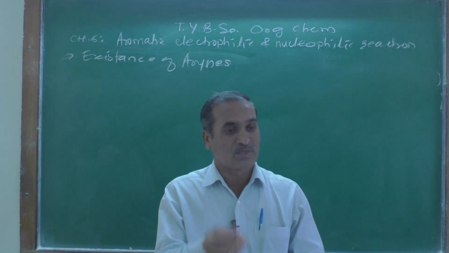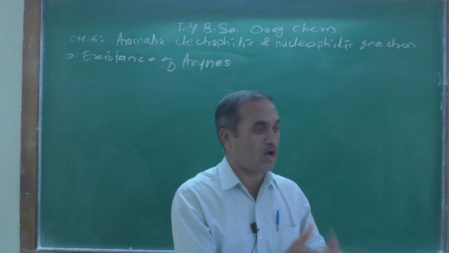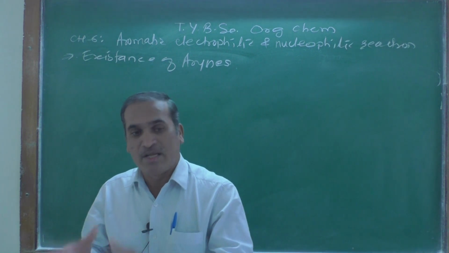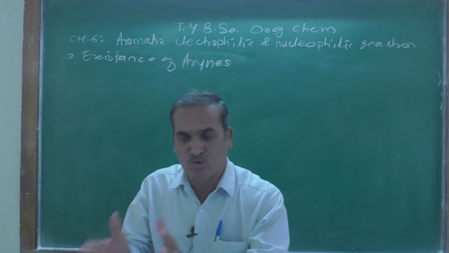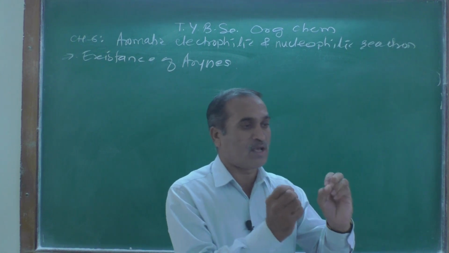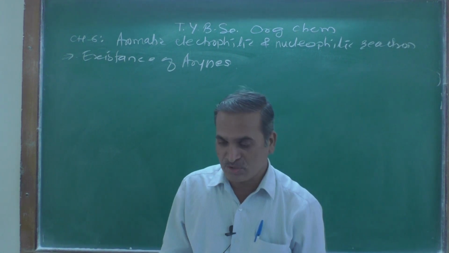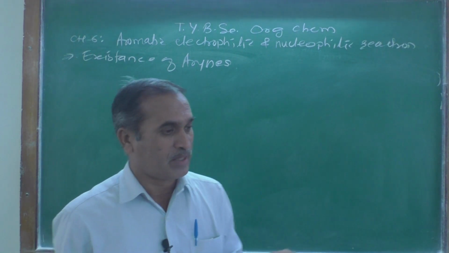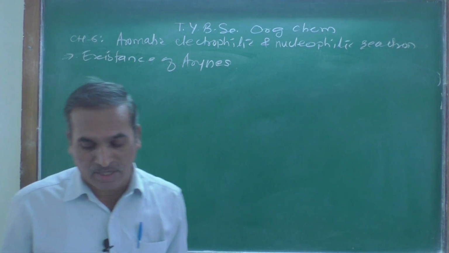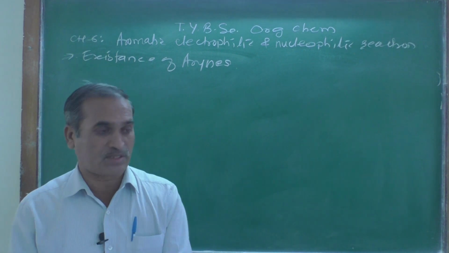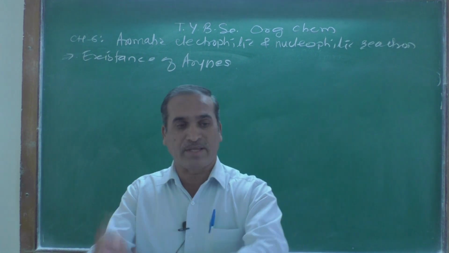So now the existence, whether that aryne intermediate or the benzyne intermediate is really formed or not, how do you prove it, how do you show it? There are certain examples that prove the existence of aryne intermediate or benzyne intermediate. Let us see the first proof for the existence of that benzyne intermediate or aryne intermediate.